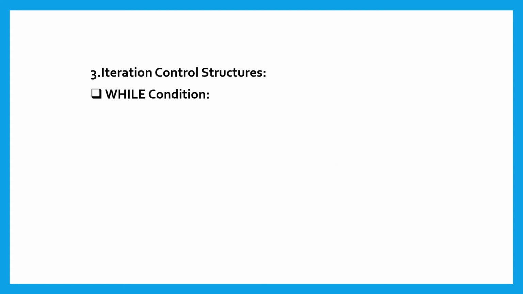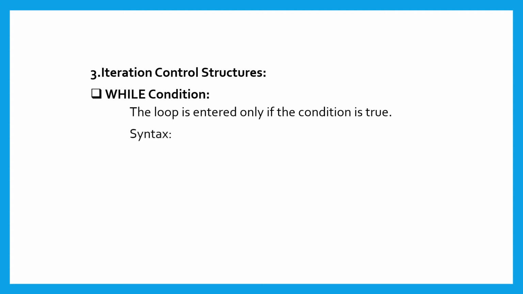Iteration control structure. While condition. A while loop is used to repeat a specific block of code an unknown number of times until a condition is met. The loop is entered only if the condition is true. Here is the syntax of while condition. While condition, statement 1, statement 2 and so on, end while.